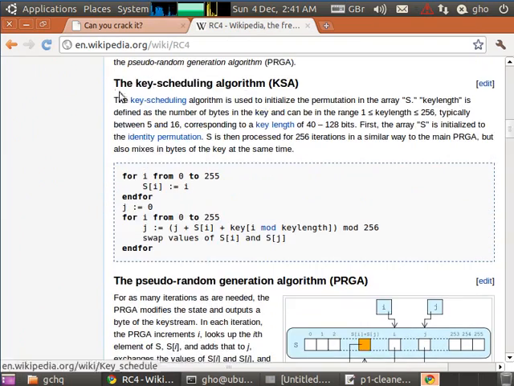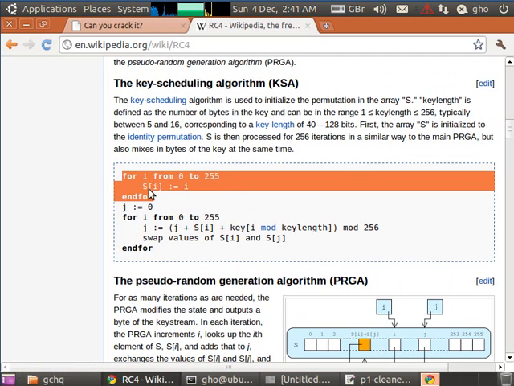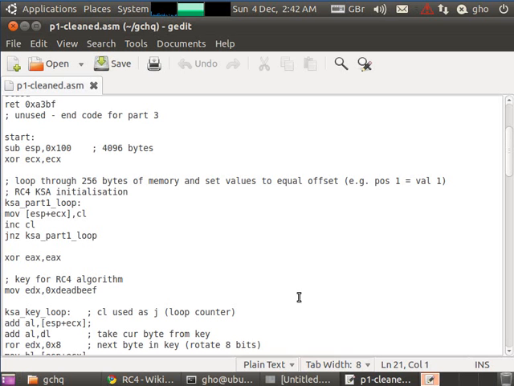And the very first part of the algorithm is the key scheduling algorithm, and you can see right at the beginning here, here's a loop, and it fills 256 bytes of memory with the numbers 0 to 255. And then immediately after there's another loop. So just to test our theory, let's look at the code.